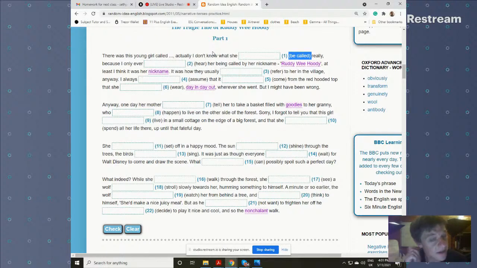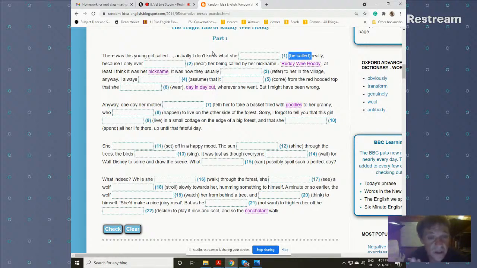Actually, I don't know what she was called really, because I only ever... Okay, if you know that here is a stative verb, this is much easier because remember, stative verbs can't be used in continuous. So we know it isn't I only ever was hearing. We know it's not that, and we know it's not had been hearing. It's got to be I only ever heard, or I have only ever heard, or say I had only ever heard.